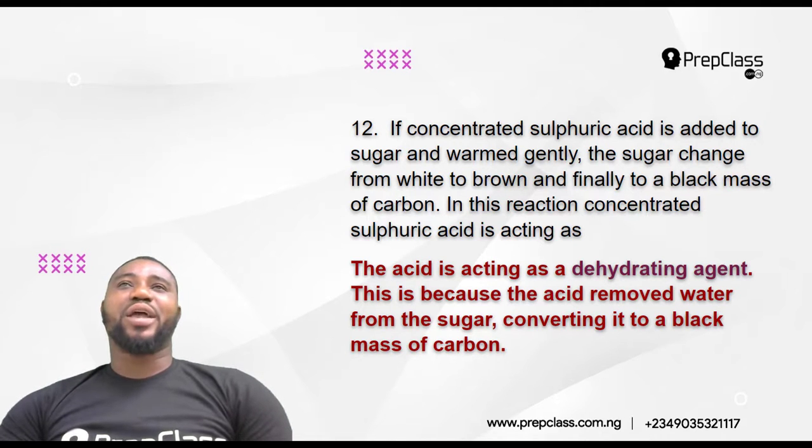I've done that experiment before when I was in secondary school, way back many years ago. We added concentrated H2SO4 to sugar. When you do so, the sugar is going to turn black. If you get a piece of powdered wood or cotton wool, you add sulfuric acid to it. After some time, it turns brown, from brown to black. If you get a piece of paper, filter paper or so, add sulfuric acid to it. It turns from brown to black. That black is completely carbon.